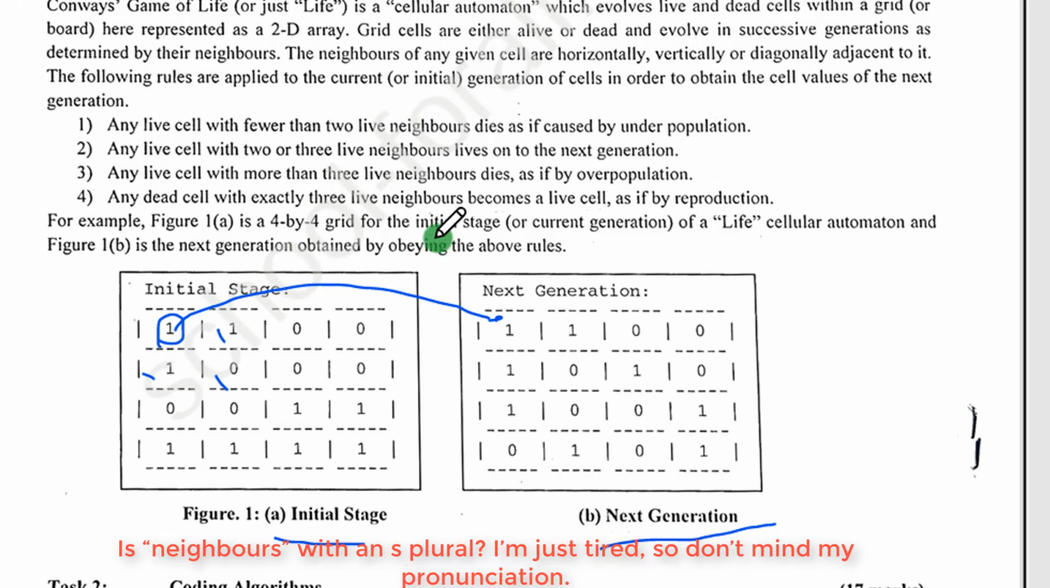Good. Now let us try to take another one. Let me just take this one down here. You realize that this one here is dead, it's not alive. So let us see why. The neighbors of this one are 0, 0, 0. So count the live neighbors. How many live neighbors? Just 1, you see, and it's less than 2. So they say fewer than 2 live neighbors dies, as if caused by underpopulation. That's why you're seeing that in the next generation he's not alive, he's dead.